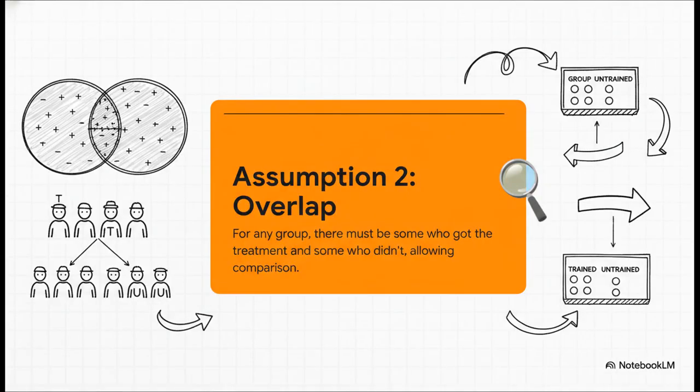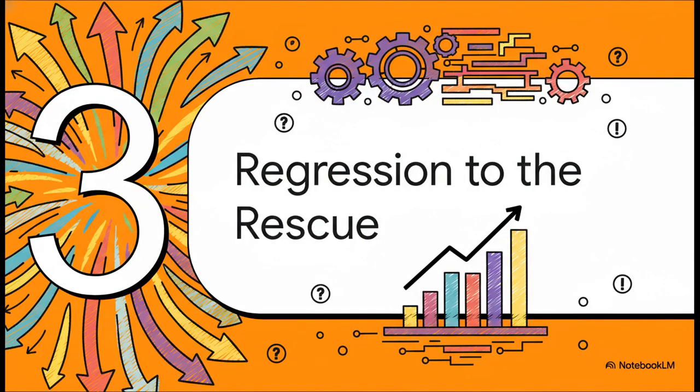And then there's rule number 2, overlap. This just means that for our comparisons to even be possible, we need to have people who got the training and people who didn't in every single category we're looking at. It makes sense, right? We have to be able to compare a 30-year-old high school grad who took the course to another 30-year-old high school grad who didn't. If there's no one to compare them to, we can't do it. No overlap, no comparison.